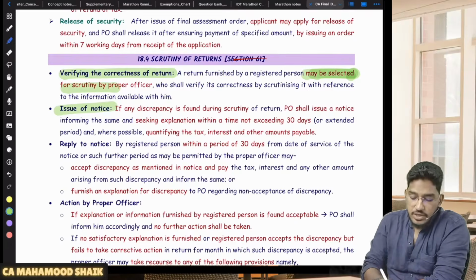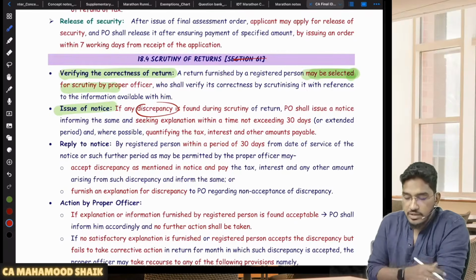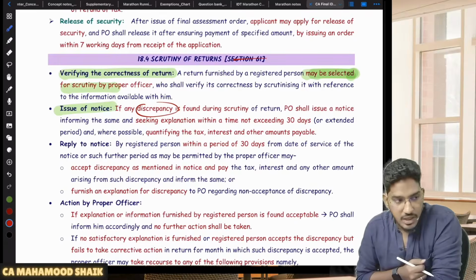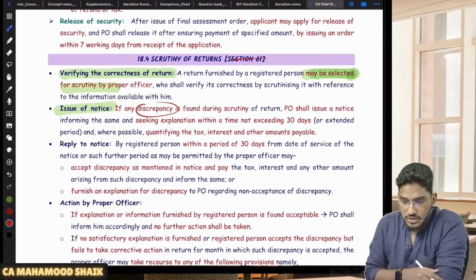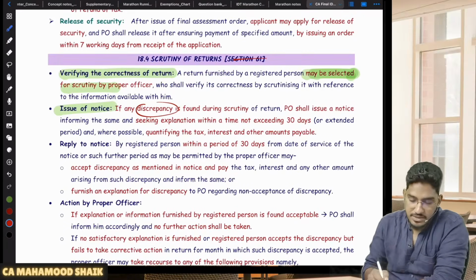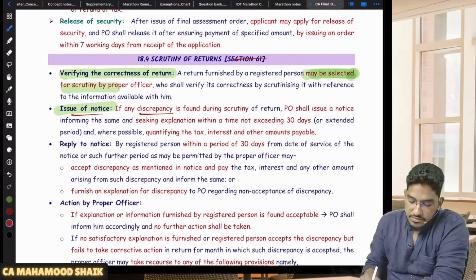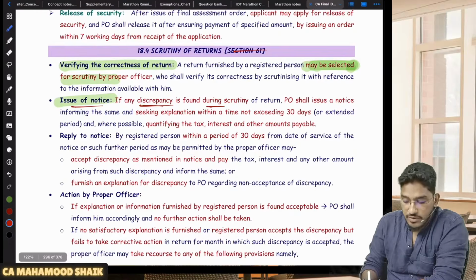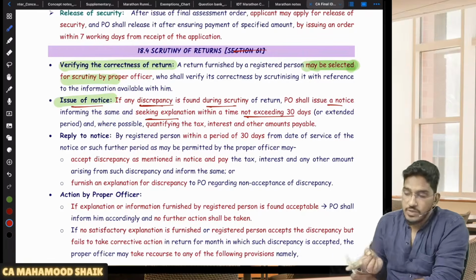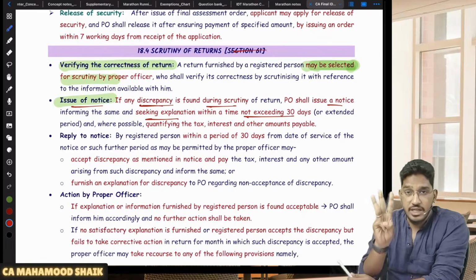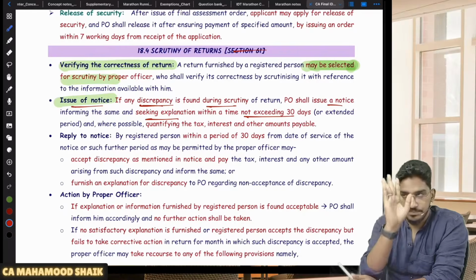Then on such scrutiny, you filed one return, but that return was taken up for scrutiny. If the proper officer finds any discrepancy, he will first issue a show cause notice. If any discrepancy is found during scrutiny, he will issue a show cause notice asking for explanation within a time not exceeding 30 days. So once he has given you the show cause notice, he will give you 30 days of time.